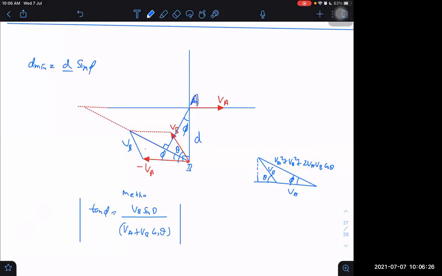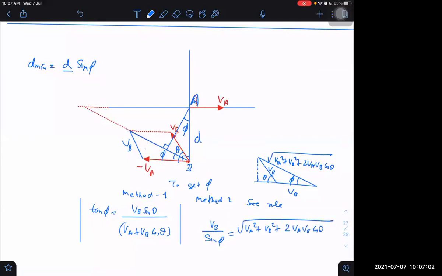Method 1 to get phi, method 2 to get phi, sine rule. By that we can say VB upon sin phi is equal to root of VA square plus VB square plus 2 VA into VB into cos theta, this was magnitude, divided by sine of this angle.